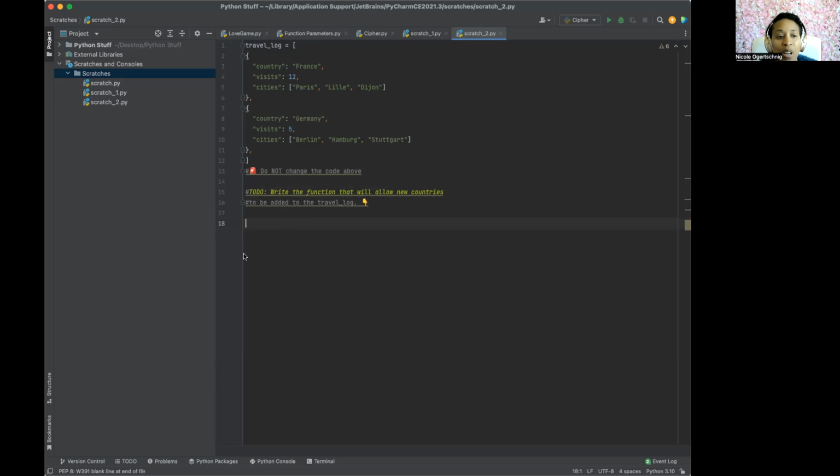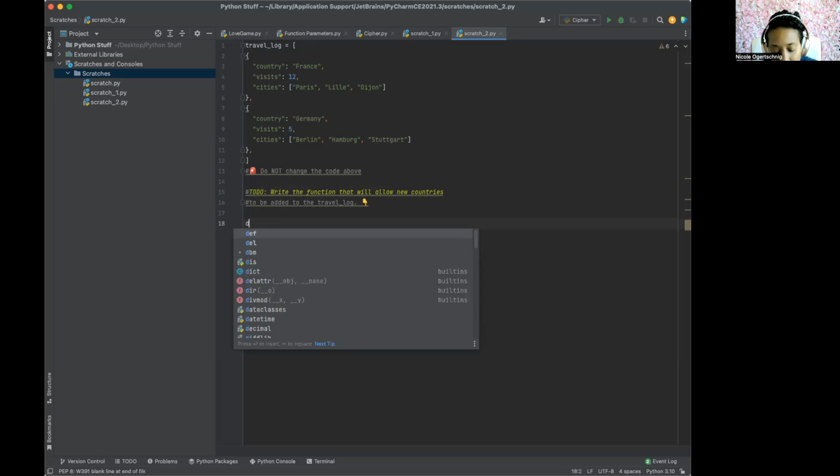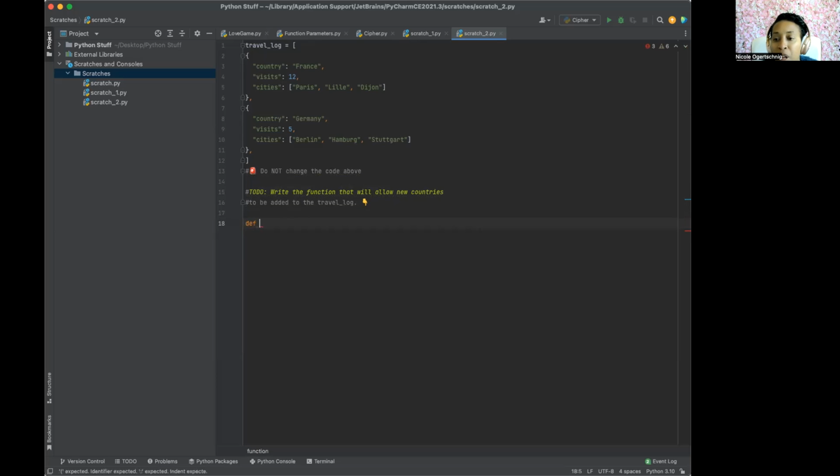Let's add some new countries. So we've got to make the definitions of what we're going to put. We've done this before. So put a definition, and we're literally going to do what it says, add new countries. So let's name it: add new countries. All right, and here we go.